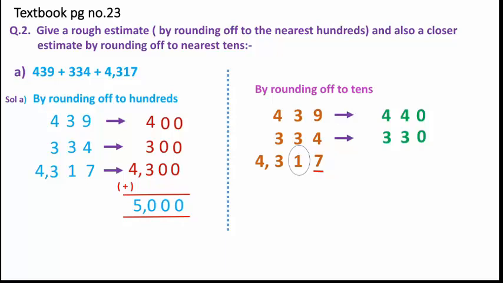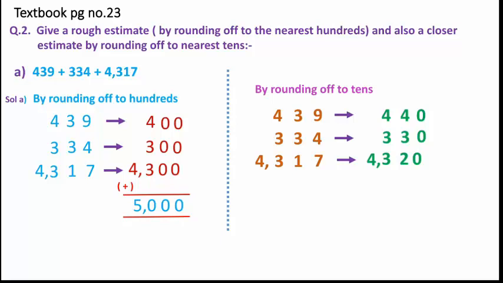We need to add 1 to the circle digit. So rounding off for this given number will be: the previous digit will be written as it is, that means 4 we will write as 4 only. Then 3 also we will write as 3 only. Then to this circle digit we will add 1, so 1 plus 1 will give us 2, whereas the underlined digit will be written as 0 as per the rule of rounding off.